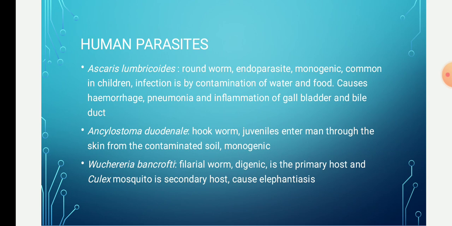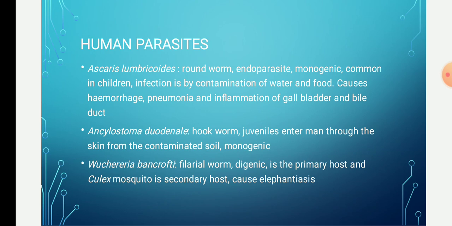The most common human Aschelminthes parasites are Ascaris lumbricoides, Ancylostoma duodenale, Wuchereria bancrofti, and Dracunculus medinensis. These are some common examples of human parasites that belong to the phylum Aschelminthes.